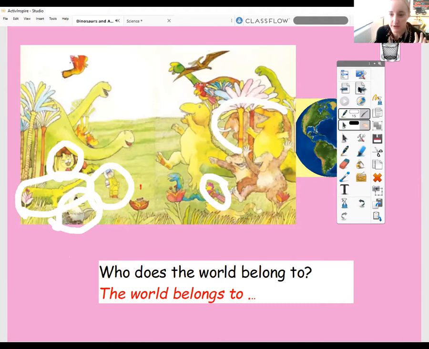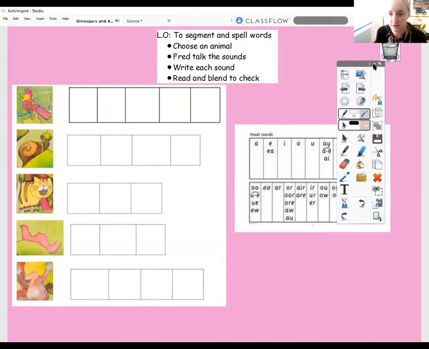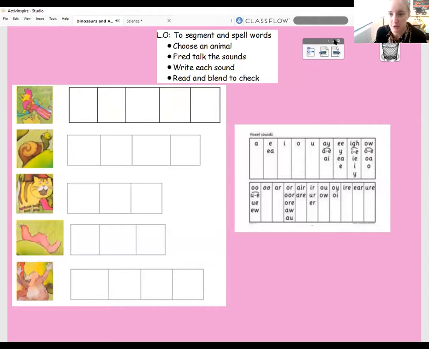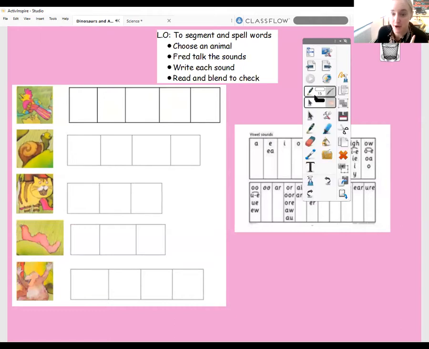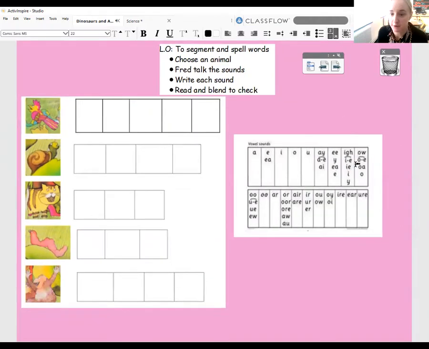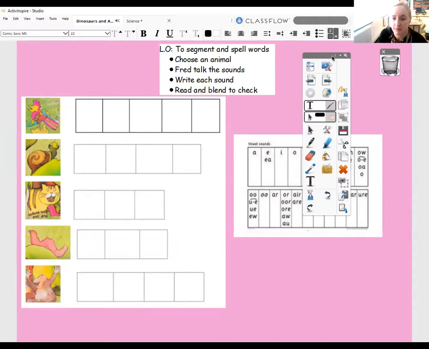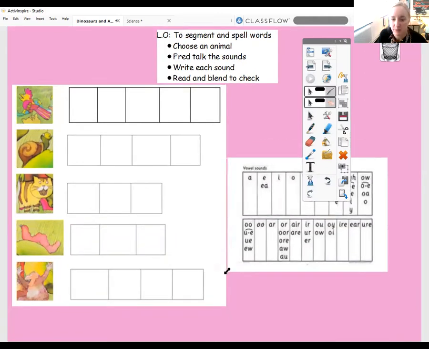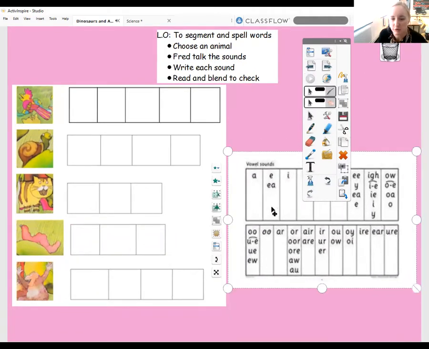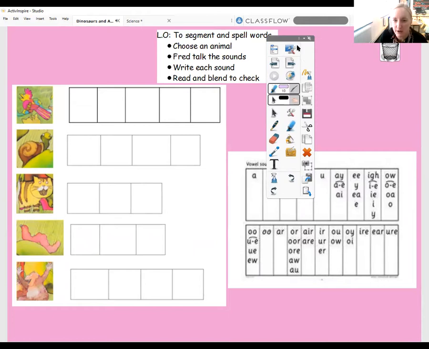And we're going to use these today to have a go at spelling some of these animal names using our phonics. So I hope you are ready at home. On the side here, you can see I've got my phonics chart. I'm just going to make it a little bit bigger to make sure you can see it. And we're going to use this to write the sounds in each of the words. Okay, we'll quickly go through the sounds now so that we are familiar with them. We know what they say.